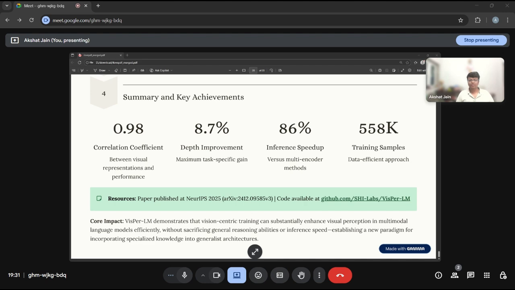The core impact is that vision-centric training substantially enhances visual perception in multimodal language models efficiently, without sacrificing reasoning capabilities or inference speeds, establishing a new paradigm for incorporating specialized knowledge in generalist architectures. Thank you. This is the end.